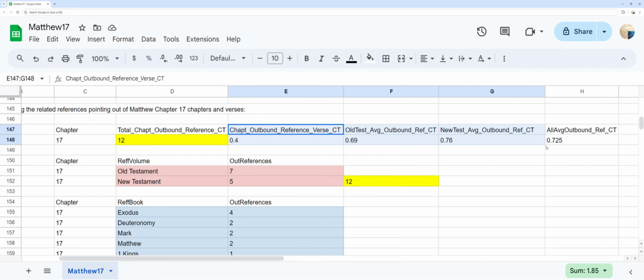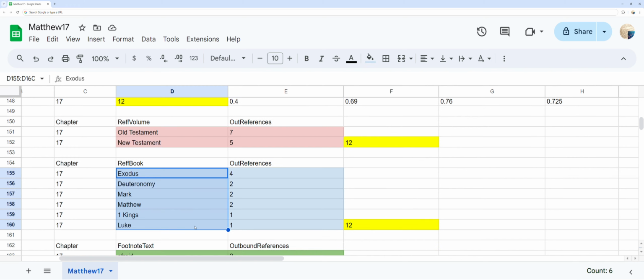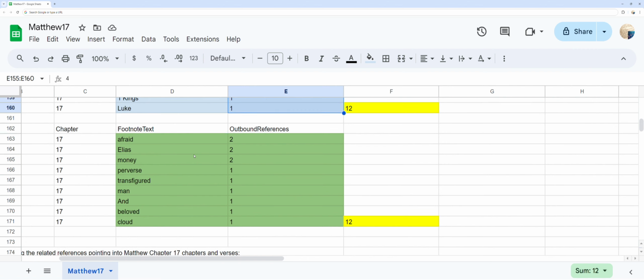In red, you can see the out references by destination of either Old Testament or New Testament ordered by counts. In blue, you can see 6 out references to the destination Bible books Exodus through Luke ordered by counts. In green, you can see 9 words that incur the related out reference to the different Bible verses usage counts.